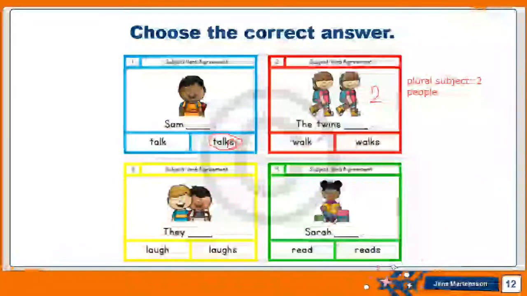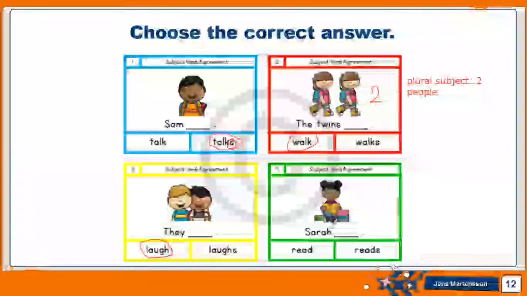For sure, walk. Because with plural subjects, I choose the verbs that do not end with an S. Then we have they. They is a pronoun that refers to plural subject. Also, we have two guys here or two boys. So they, say the answer, they laugh. I can't say they laughs, they laugh.